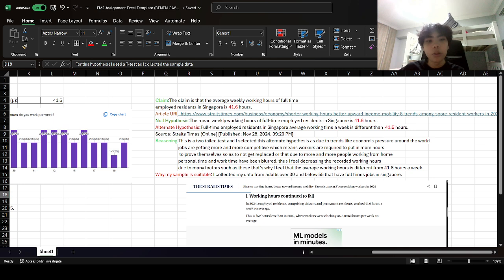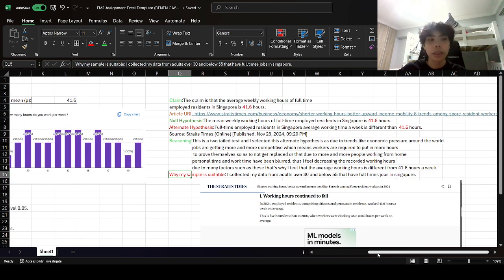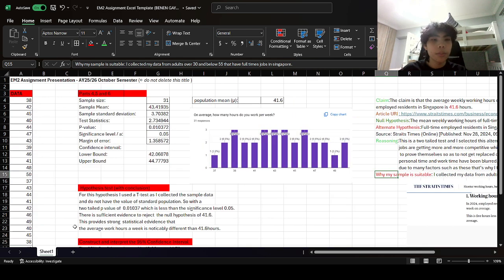My sample is suitable because I collected my data from adults over 30 and below 55 that have full-time jobs in Singapore. So I set up a Google Form and collected 31 responses. The mean of all these responses is calculated using the average formula in the Excel sheet. And the sample standard deviation, which measures how spread out my data points are from the average, I also calculated using the Excel sheet formula.